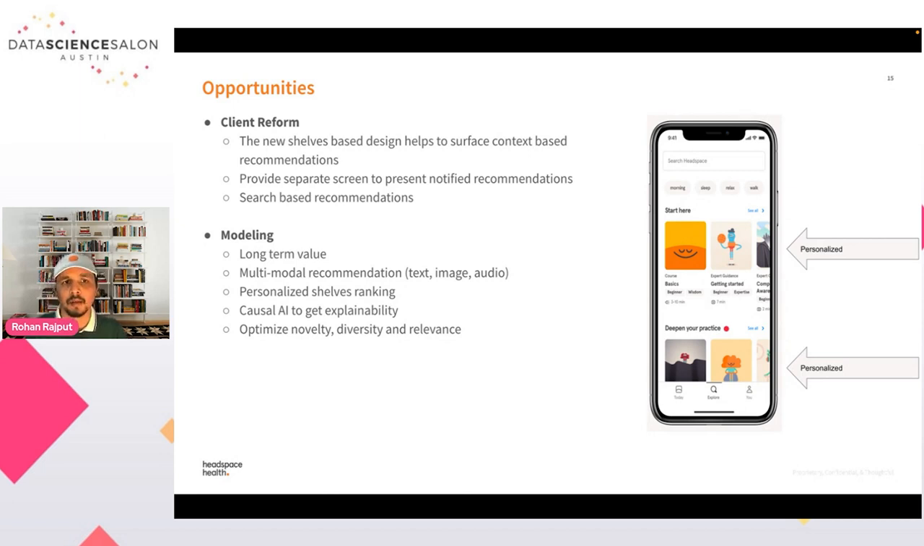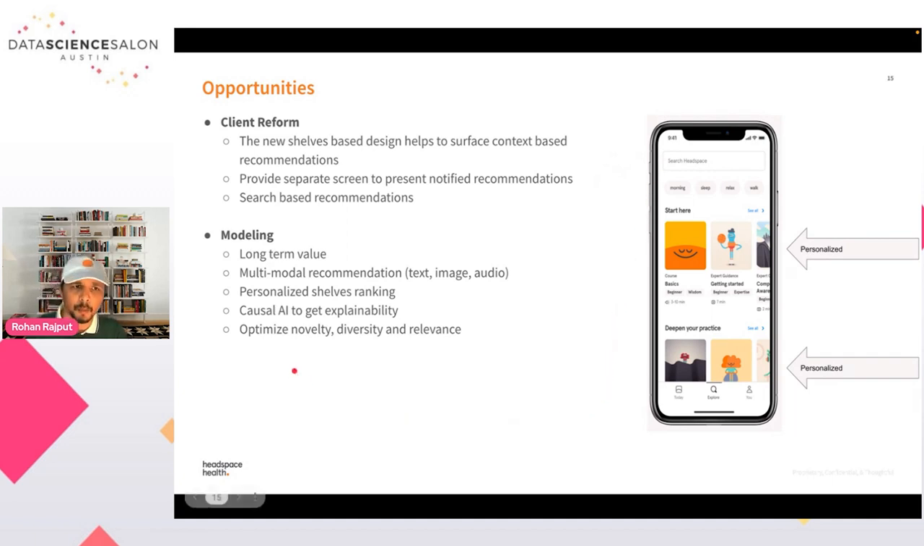We can use a different screen for notification or recommendation, and we can also introduce recommendation in the search space. If somebody is searching for some particular type of meditation, then we can provide search-based recommendation and also collect that search data, which can help us improve our content recommendation, which is pretty common in lots of other systems like YouTube or Netflix.